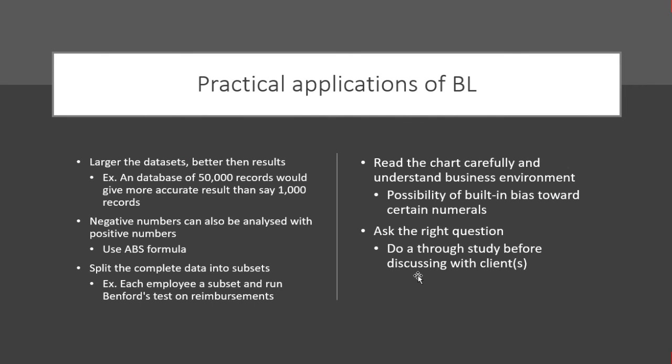The last one, but nevertheless a very, very important step, is to ask the right question. We cannot say that this is the Benford law, now give me the answer. No, we will have to do our homework and try to understand what could be the reason behind it. Like I said, in terms of PO, in terms of T&D, we would have to logically understand what could be the reason. You try to bucket it for every employee in this case, like the third point that we saw, and then frame your question in terms of why a particular expense is high or why a particular number is high, right?